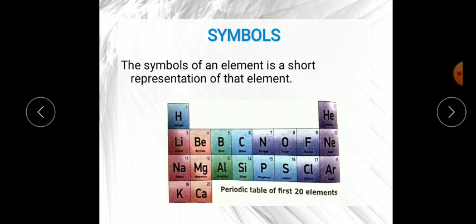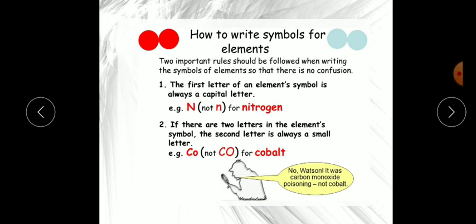The first rule is that some elements are represented by the first letter of their English name. As you can see here, for nitrogen scientists have taken the first alphabet and written it as a capital letter. So the first rule is that the first letter of an element symbol is always a capital letter. We have to give capitalization. Here I am showing you nitrogen, but you all know that for carbon also we write C, for oxygen also we write O, like this.